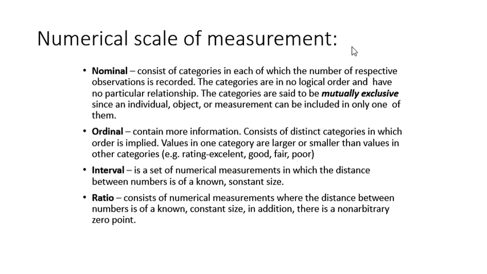Now there are different scales of measurement. First is the nominal scale. Nominal scale refers to the categories in which the number of respective observations is recorded, and these categories are mutually exclusive to each other. Ordinal refers to where you have an order. It consists of distinct categories, and there is an order implied. For example, a 5-point Likert scale is an example of an ordinal scale of measure.